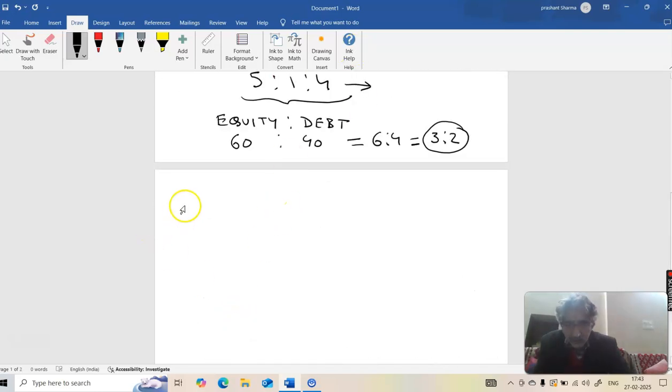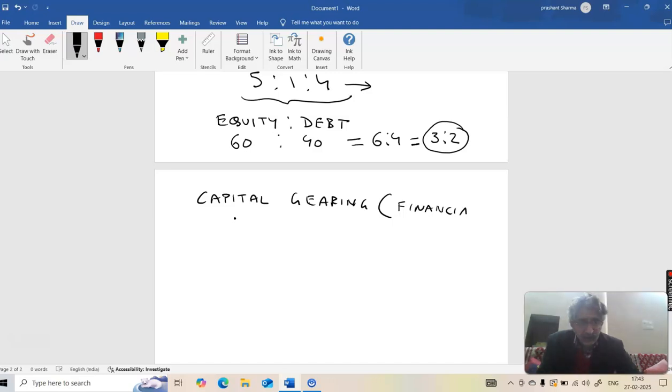Now children, we have a concept called capital gearing. We also call it financial leverage.